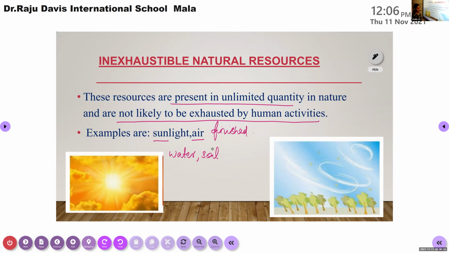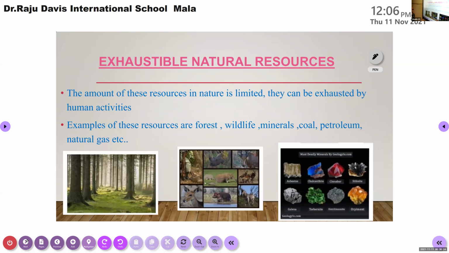Okay. Have you completed the slide, children? Yes, ma'am. So the next one is exhaustible natural resources. The amount of these types of resources in nature is limited and they can be exhausted by human activities. Examples for these types of resources are forest, wildlife, minerals, coal, petroleum, natural gas, etc.